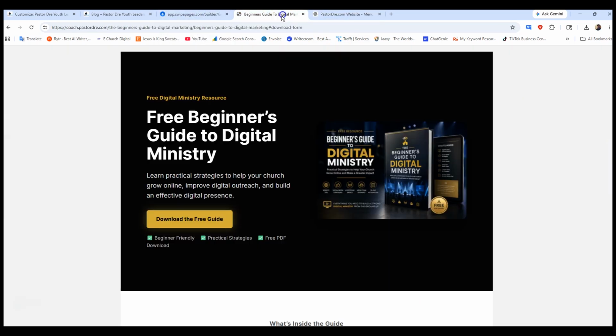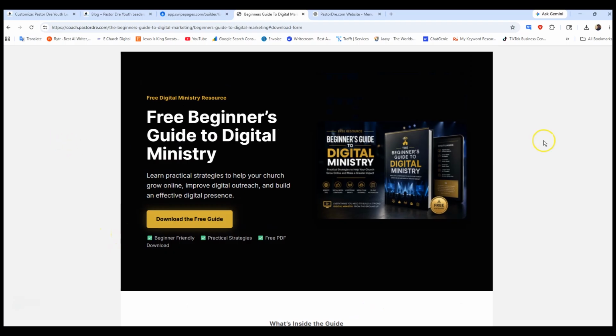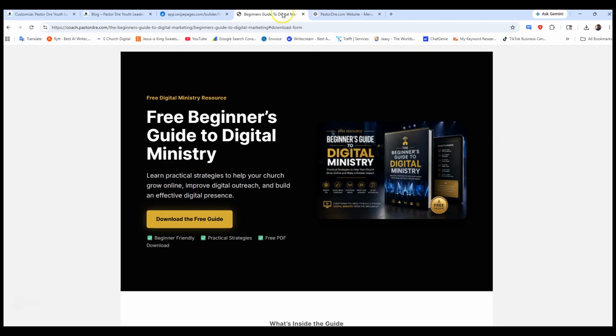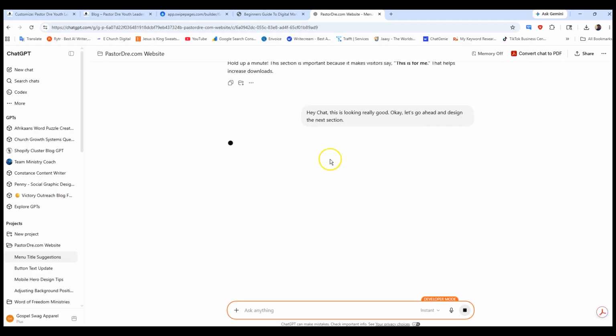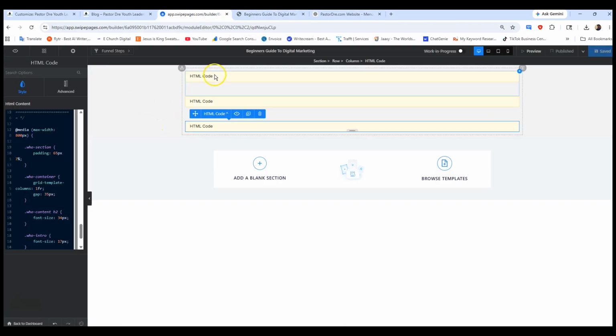I like how that off-white background created that little difference right there. I kind of like that. And we could always go with the wide page, but I think we're just going to leave it like this. Instead of going left to right, I think we'll leave it like this for now. But I'll ask ChatGPT. But for me, I think we'll leave it like that for now. Okay, still working on section 4. So let me see if I can make it wide real quick just to see how it'll look.